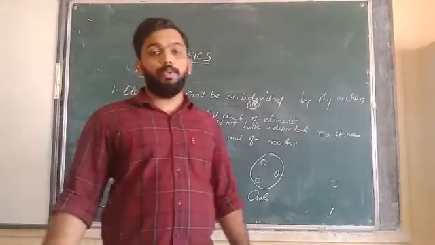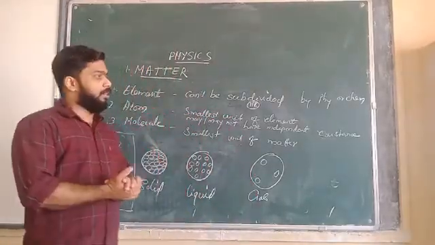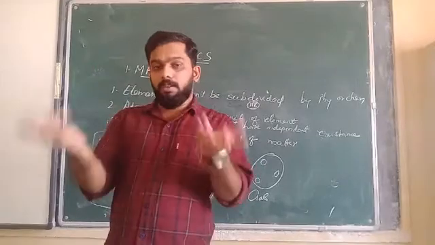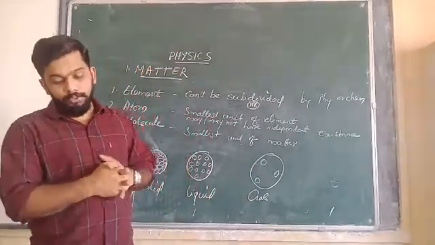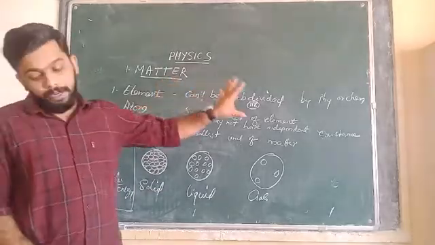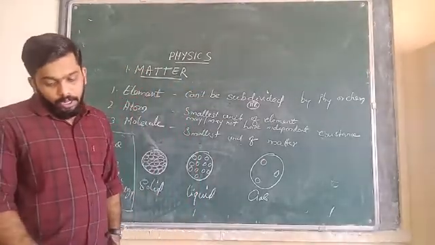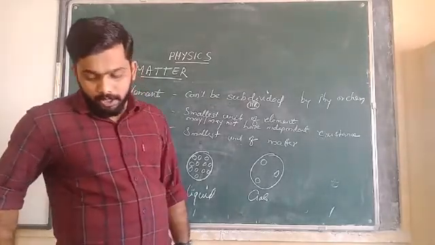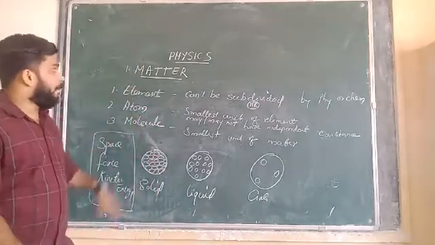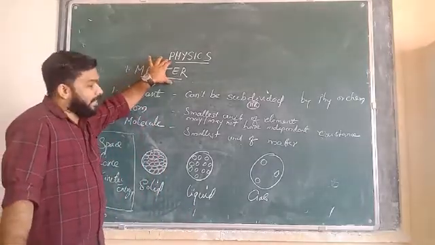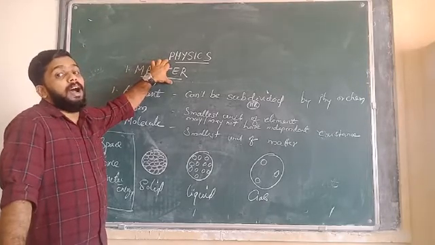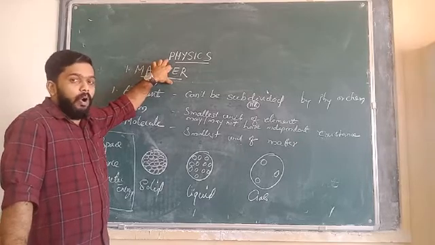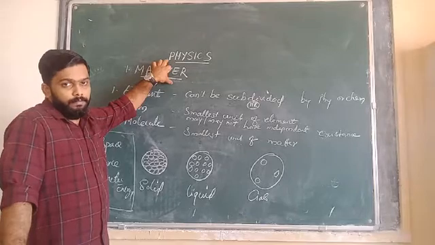Now, next we are moving to the kinetic theory of matter. What is the kinetic theory of matter? The word kinetic means movement. What is the movement theory of matter? Matter is made up of tiny particles which are in continuous motion, and thus all the particles possess kinetic energy. Already we have learned, matter is made up of small tiny particles, and these particles are in motion. Sometimes they may not be able to change their position, but on their position they are actually vibrating.